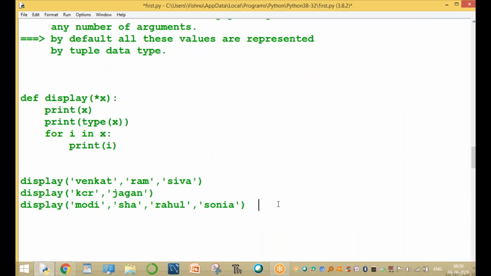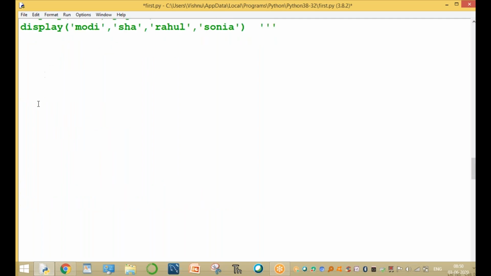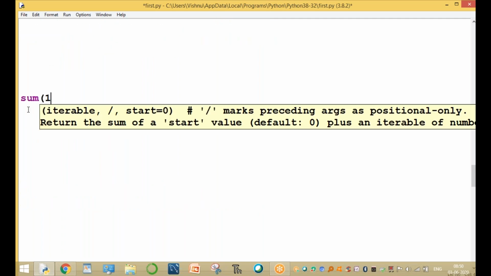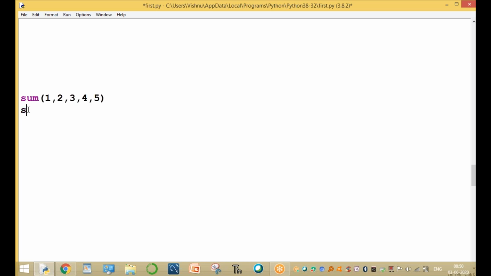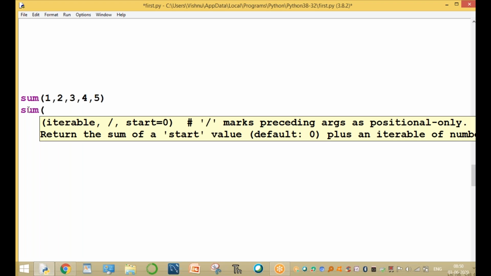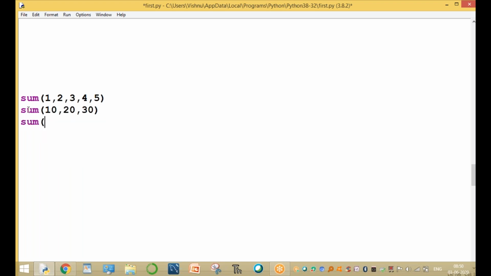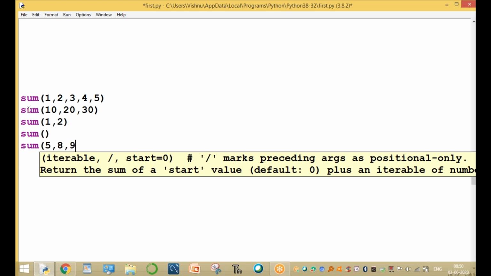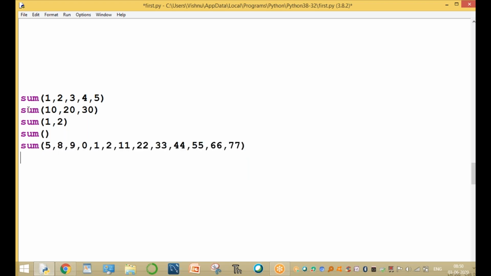For example 2, find the sum of the arguments. You can pass any number of arguments. Now this is the sum: 1, 2, 3. Find the sum of 10, 20, 30. We can pass only 3 arguments. Sum of 1, 2, only 2 arguments. Sum of no arguments. Sum of, for example, 5, 8, 9, 0, 11, 22, 33, 40, 55, 66, 77, to find the sum.